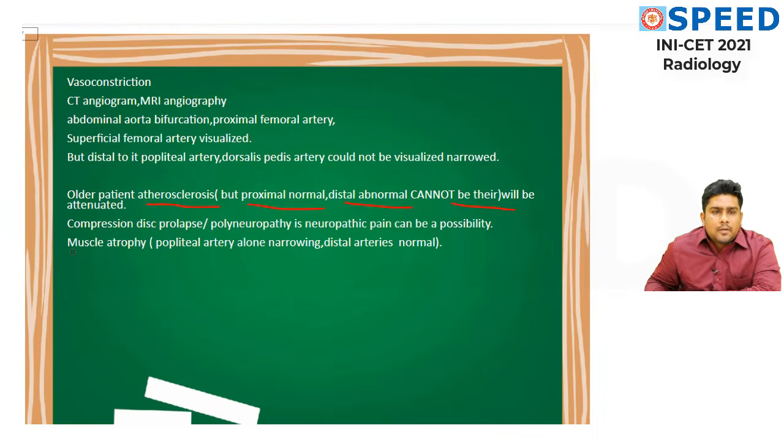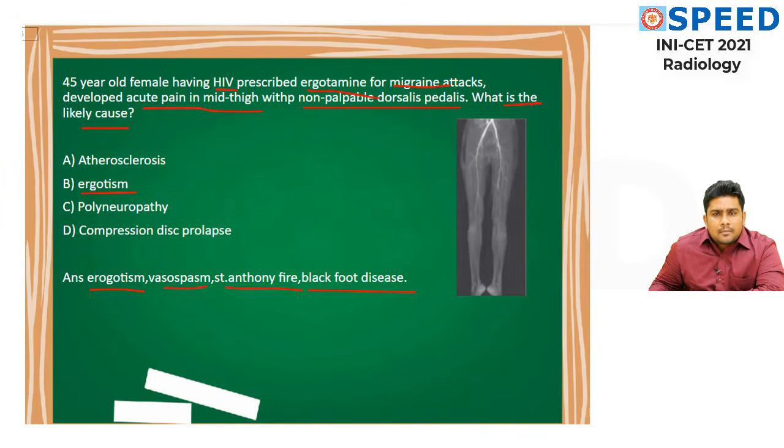Another take home point is, let's say muscle atrophy. There is a condition, muscle atrophy. These muscles will get atrophied, gastrocnemius and soleus. Here what happens is, there will be just narrowing of the popliteal artery. You will have all white here. Here it won't be white. Here and all you will be able to see white.